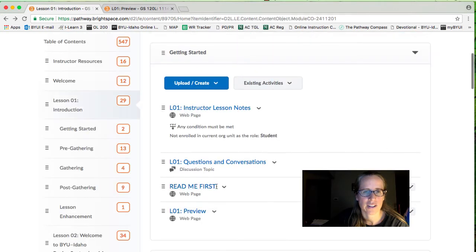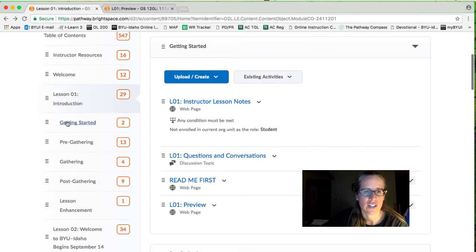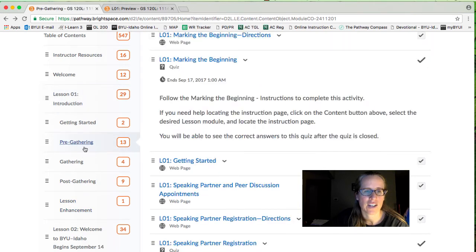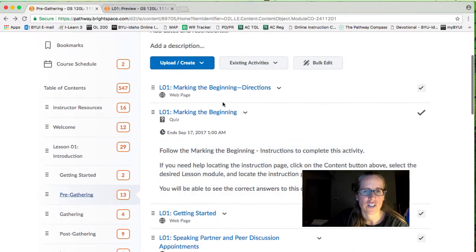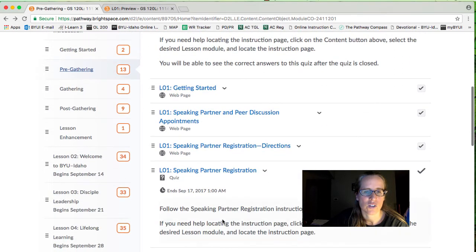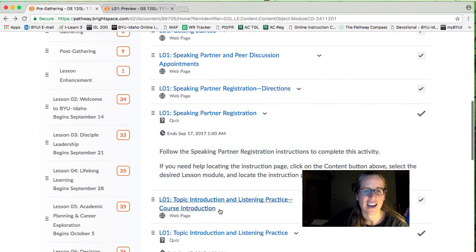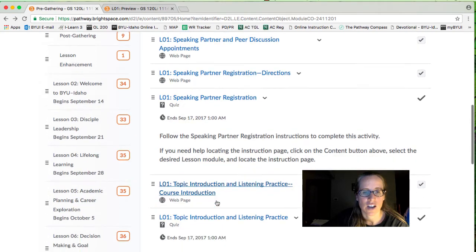So we're going to go back. So that's all under Getting Started. Then there's the pre-gathering, the gathering, the post-gathering, and the lesson enhancement folders for each week. The pre-gathering, all of the information in the pre-gathering folder is due by Wednesday at 11 o'clock Mountain Standard Time.